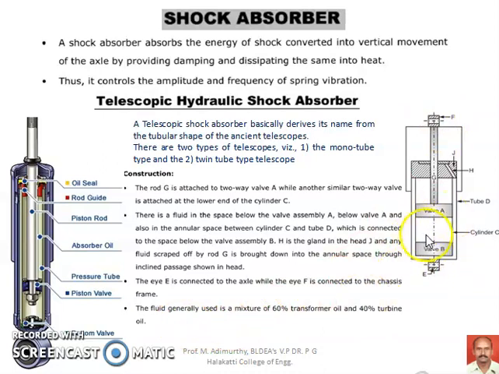The hydraulic fluid that we use in this shock absorber is generally a mixture of 60% transformer oil and 40% turbine oil. The same arrangement is shown here in the cut section. This is the oil seal, this is the guide rod guide, and this is the piston rod, and here the hydraulic oil will be there, and this is the piston valve A, and this is the bottom valve corresponding to valve B, and this is communicating with the axle, and here it should be communicating with the frame.